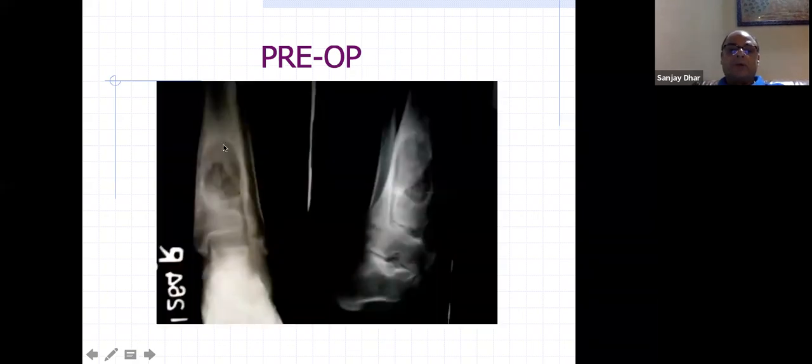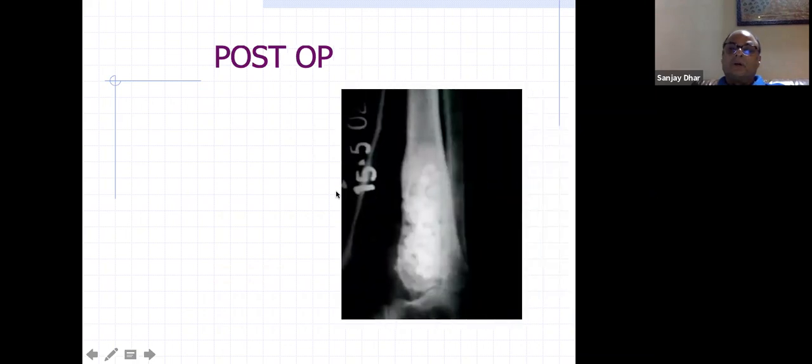So just a few, as I told you, this is a small abscess, chronic osteomyelitis, a large cavity. You can see it on a CT scan. So you can do aspirate and send it for culture, and then do a primary curettage and then pack it up with, you can see here, antibiotic beads.